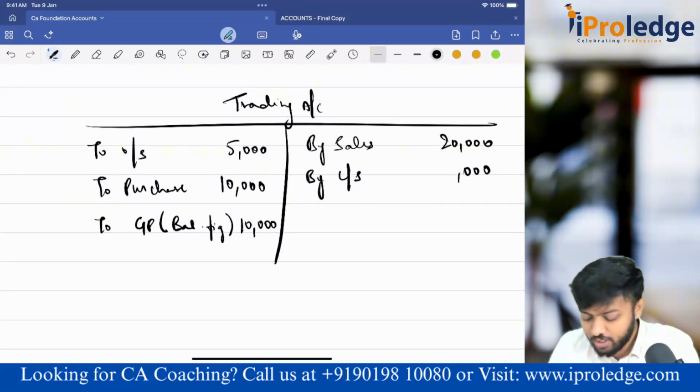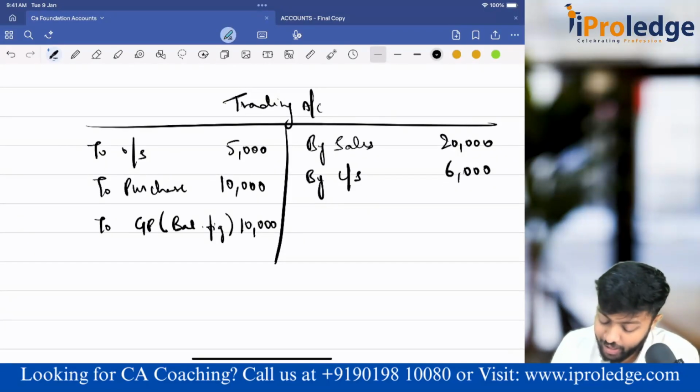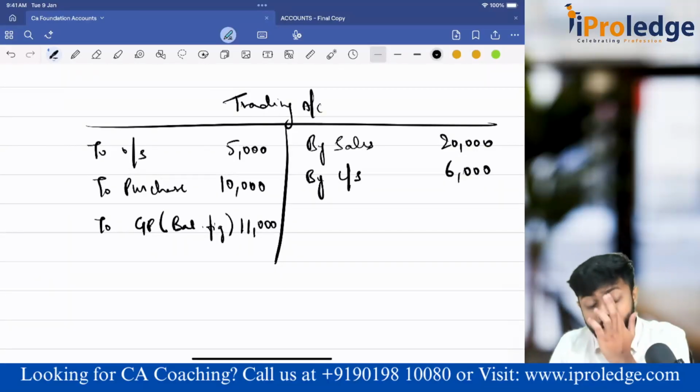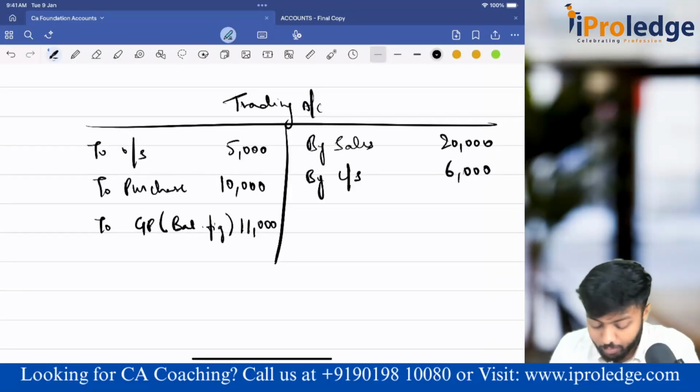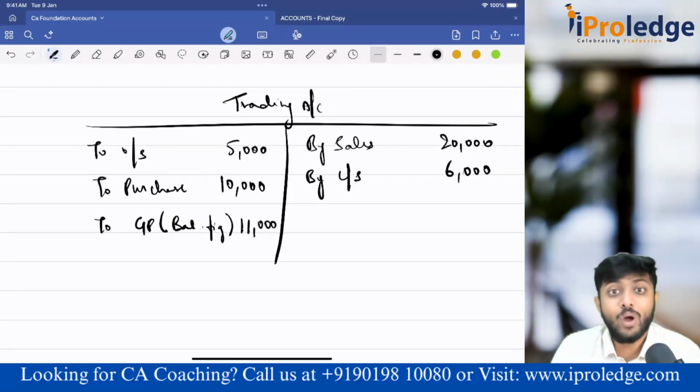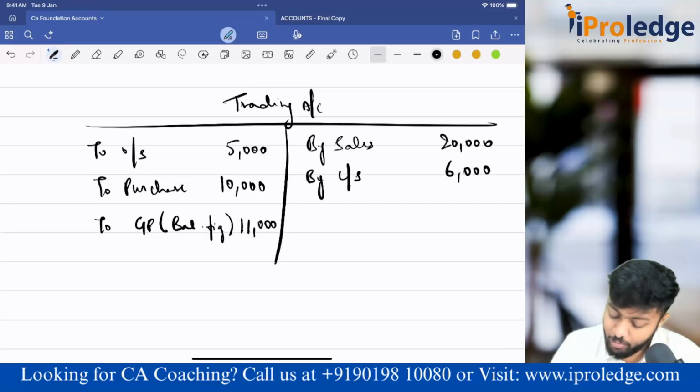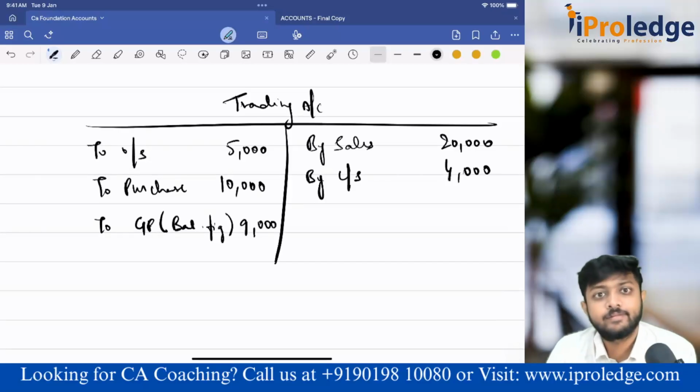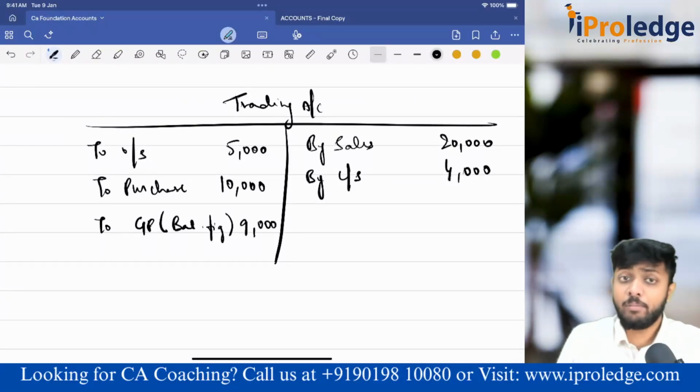Say suppose the closing stock is 6,000. Now if you see what will happen, 26 minus 15, this will become 11. Did you see what is happening? The moment closing stock is increased by 1,000, your profit is also increasing by 1,000 rupees. Correct? Now if you make this 4, this will become 9. You can see. So your closing stock is directly proportionate to profit.